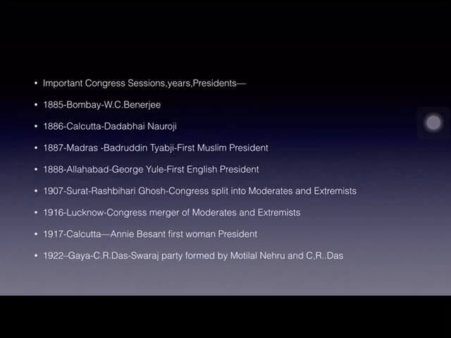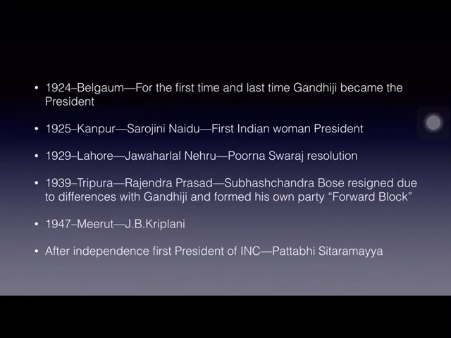1922, it was held in Gaya, and C.R. Das was the president, and in this Congress session, Swaraj Party was formed by Motilal Nehru and C.R. Das. In 1924, the Congress session was held in Belgaum, and its importance is that for the first and the last time, Gandhiji became the president of INC. In 1925, the Congress session was held in Kanpur, and Sarojini Naidu was the president, and she was the first Indian woman president of Indian National Congress.